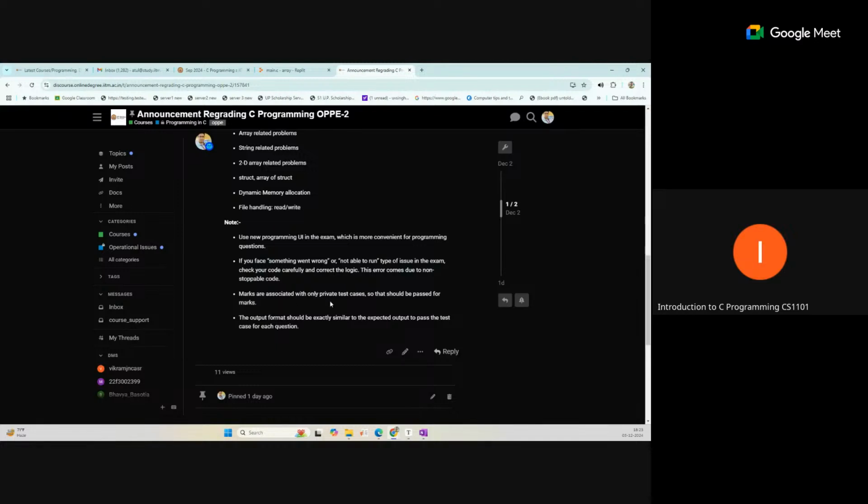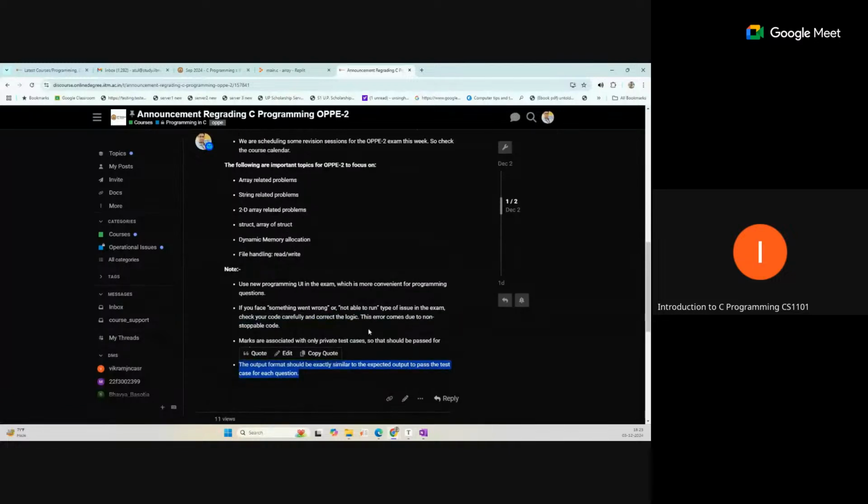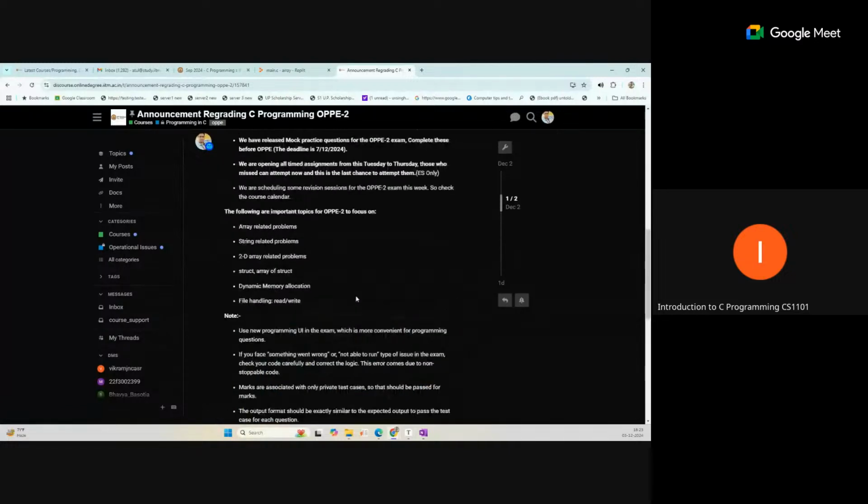And marks are only associated with private test cases. This is also a query we have received. Some students understand only that the public test cases passed, but still did not get any marks. This is one important thing. And the output format, I have already discussed. These are the common important things you should focus on during the exam.